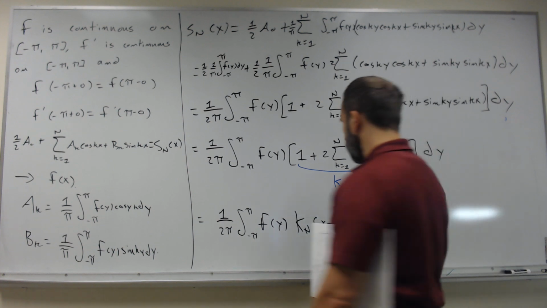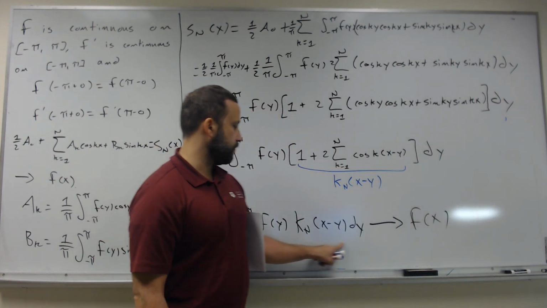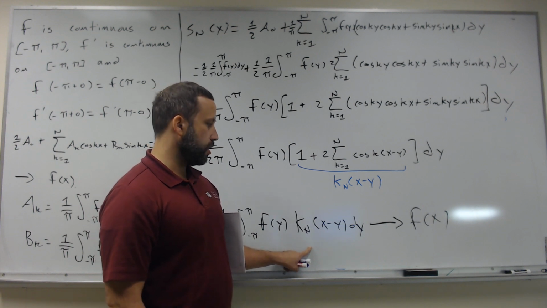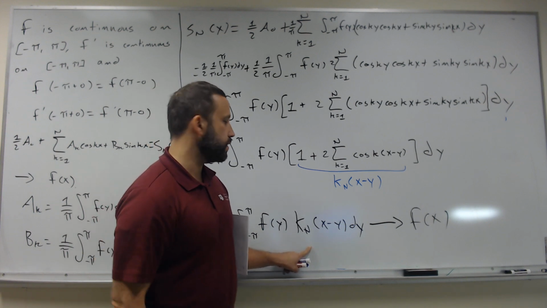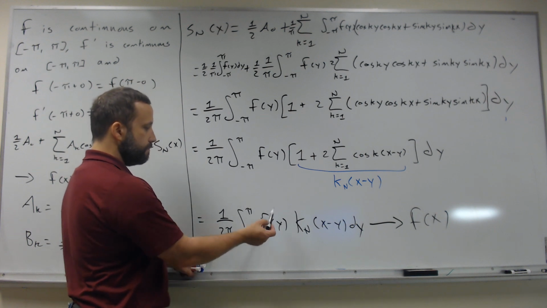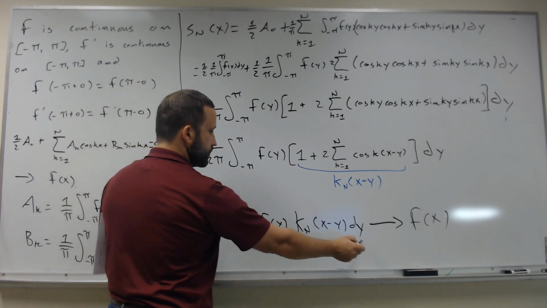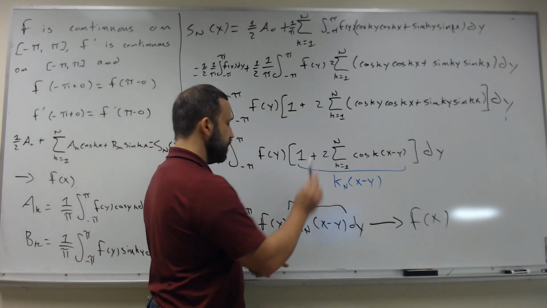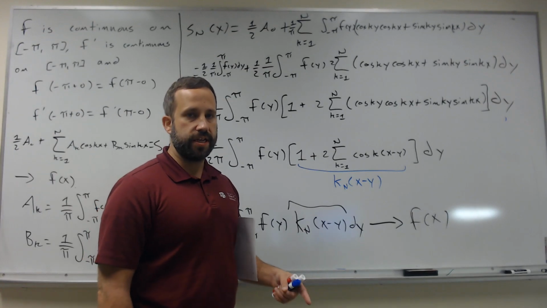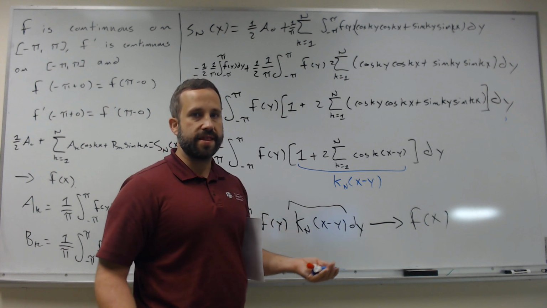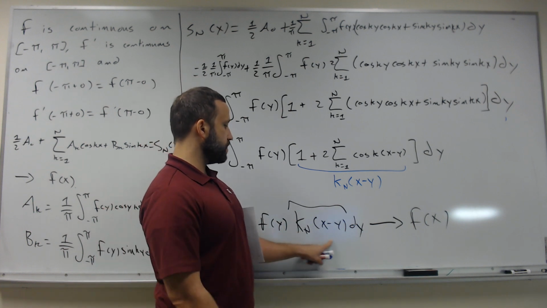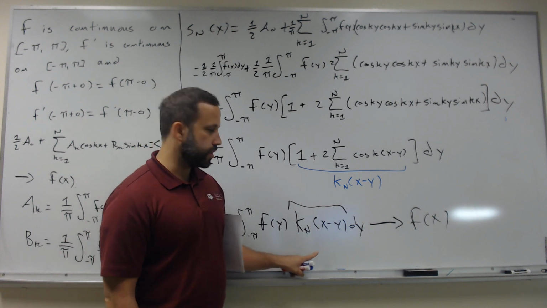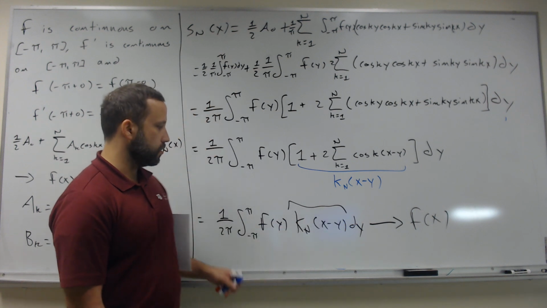In other words, this function kn of x minus y converges to the Dirac delta distribution in the sense of distributions, meaning that for any function that I put here, this integral is going to go to f of x. I'm not saying that as n goes to infinity, this pointwise goes to the Dirac delta function. That's not what I'm saying, and we'll see that doesn't really make sense. Pointwise, as n goes to infinity, this limit doesn't exist. But in the sense of distributions, this does go to the Dirac delta distribution.